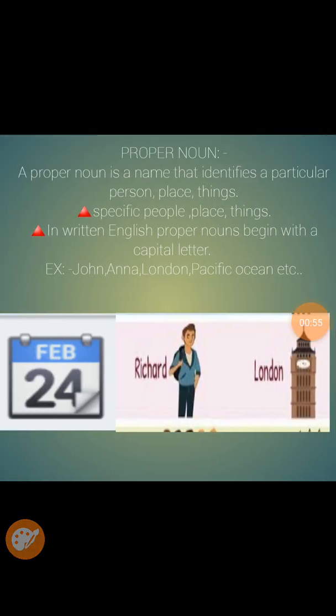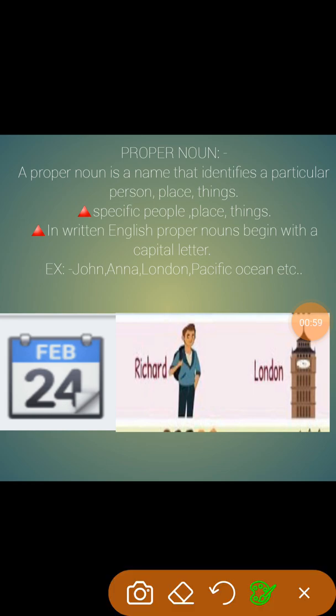The second type of noun is called the proper noun. A proper noun identifies a particular person, place or thing. That's why it is called specific. It will be identified with the specific one. And in English it is always written with the first letter capital. For example, you can see John in capital letter. London, L is in capital letter. Pacific Ocean, P is in capital letter.